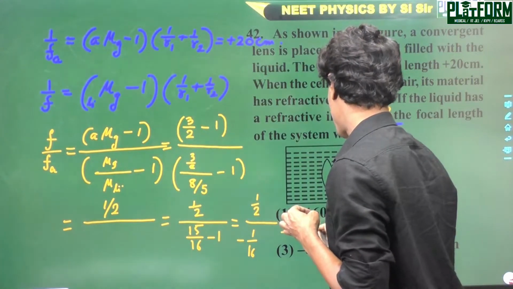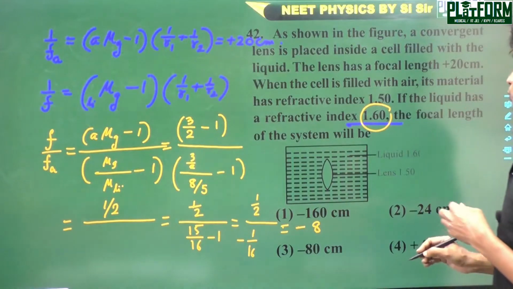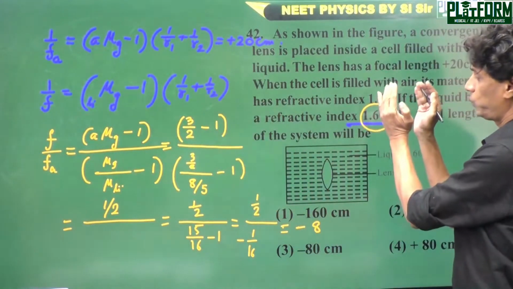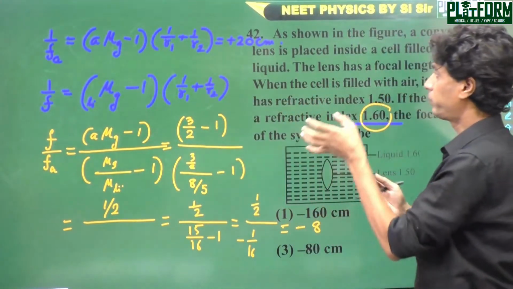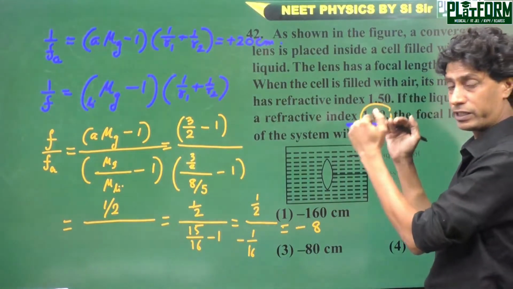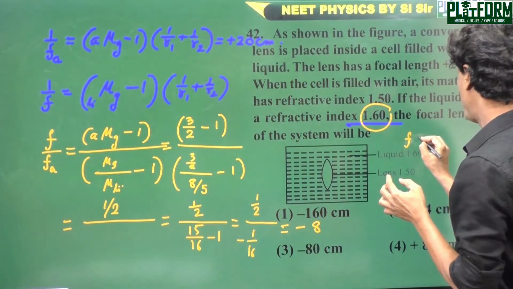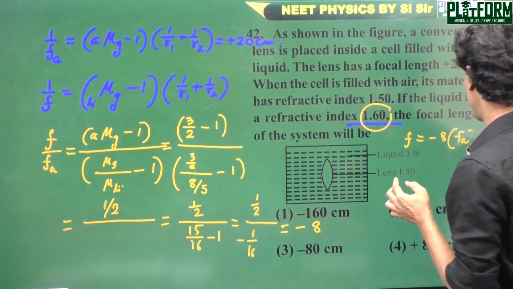minus 8. So the ratio of the focal length of the lens in the surroundings, that is liquid, which is f, and the focal length of the lens in air, fa. So f is equal to minus 8 into fa.